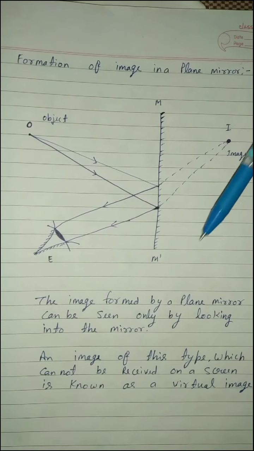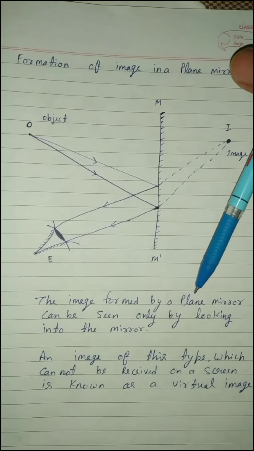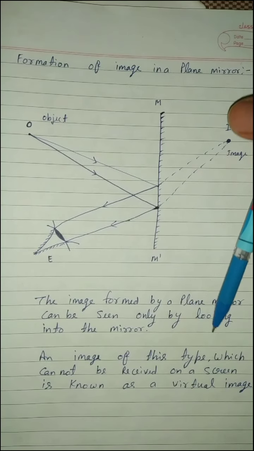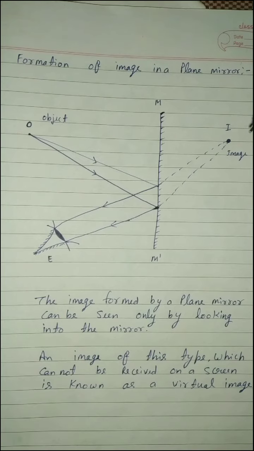The image formed by a plane mirror can be seen only by looking into the mirror. An image of this type which cannot be received on a screen is known as a virtual image. Or we can say that when light rays appear to meet, then the image formed by a plane mirror is a virtual image.